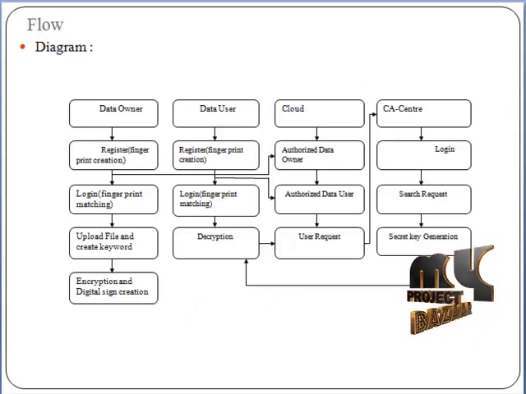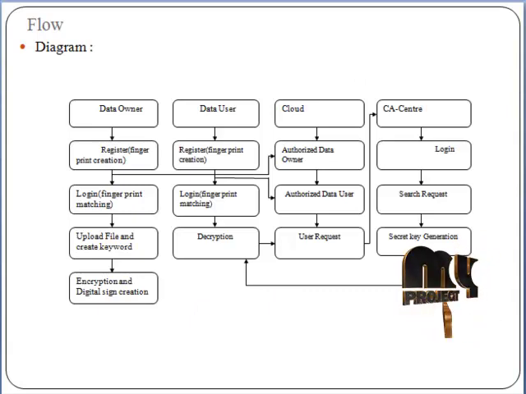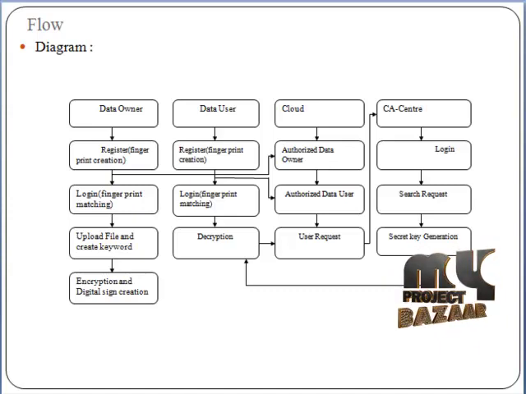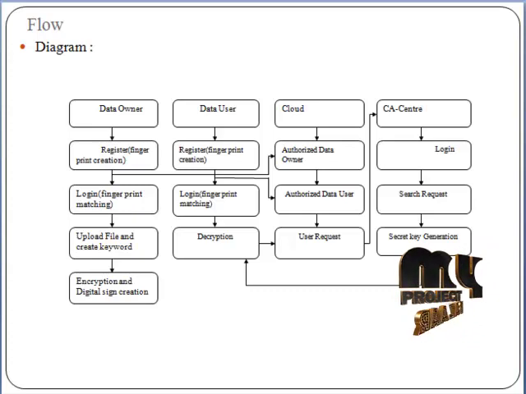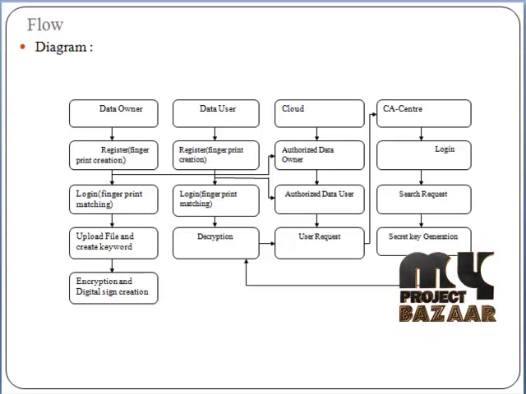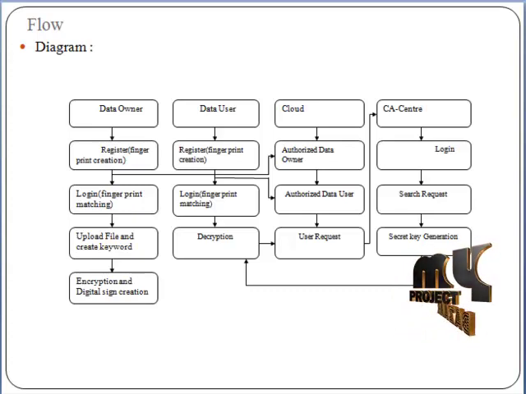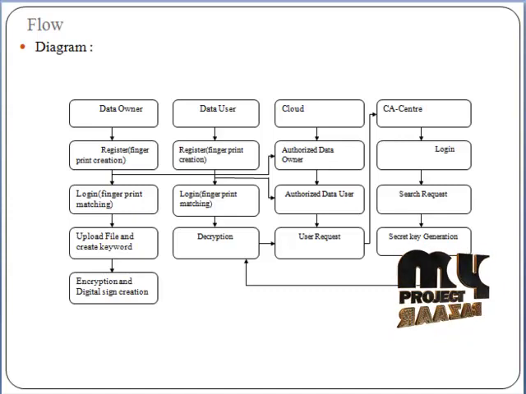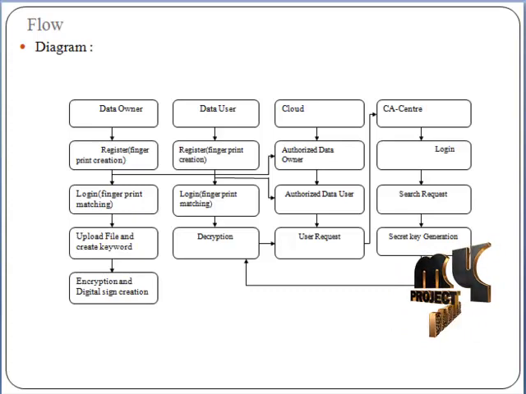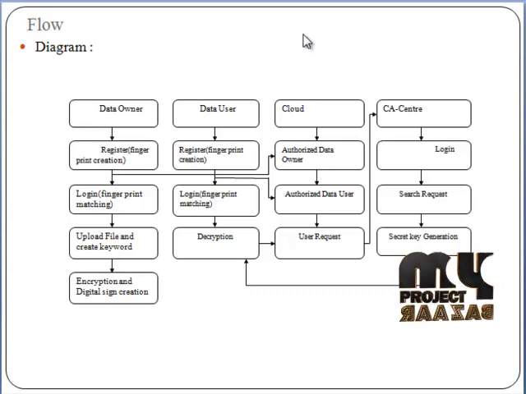The data user is another major role in this process, playing the part in the sharing process. The data user can view the dataset file from the data owner with a secret key. The data user can only view the file name. If the data user wants to access the data, they need to get the key from the data owner. The user sends a request to the cloud and gets the secret key. After getting the key, they can decrypt the file.